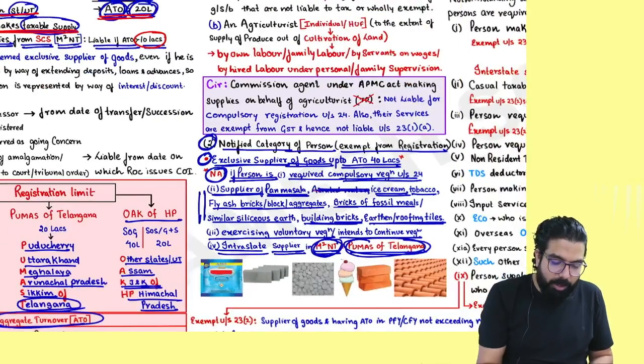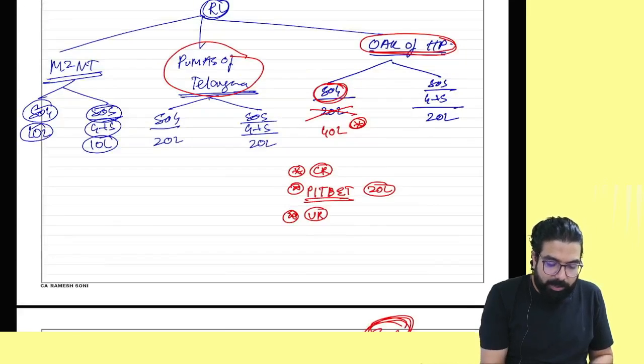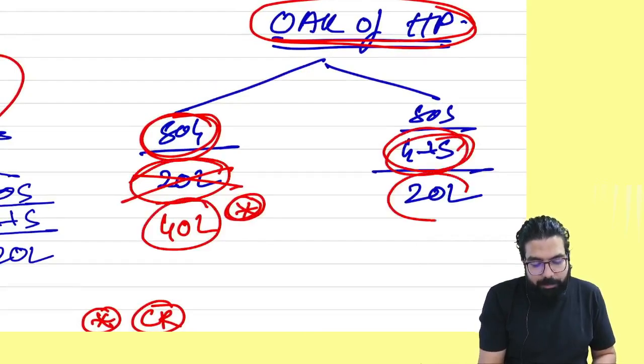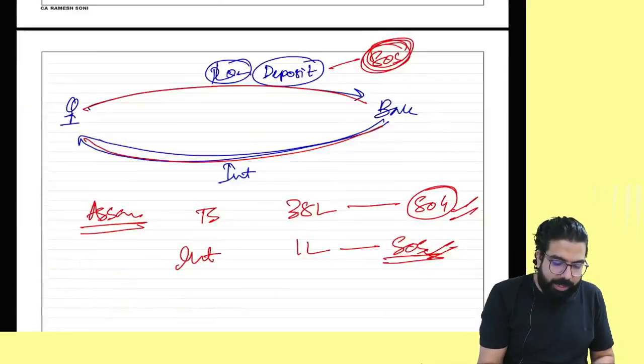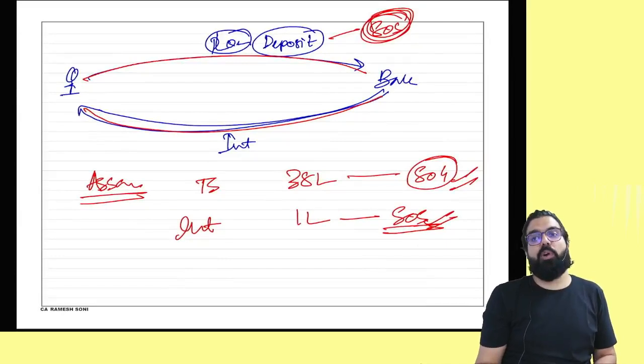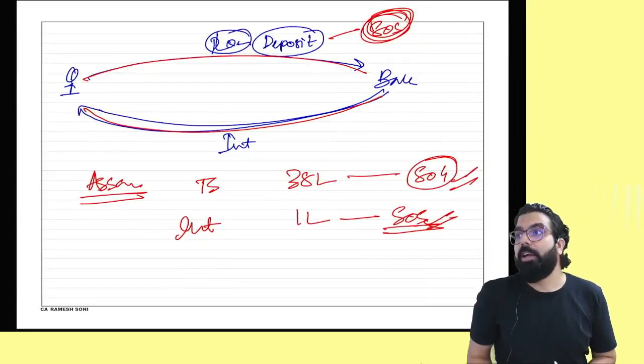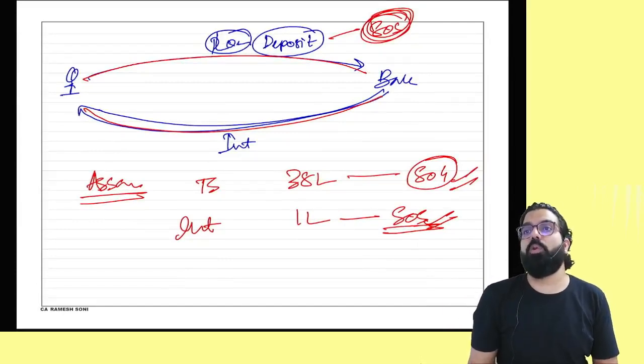People who are exclusive suppliers of goods have a limit of 40 lakh. Otherwise, for goods and services, what will the limit become? Correct? Can you tell me whether my limit will be 40 lakh or 20 lakh? 20 lakhs. But then people went and told the government,